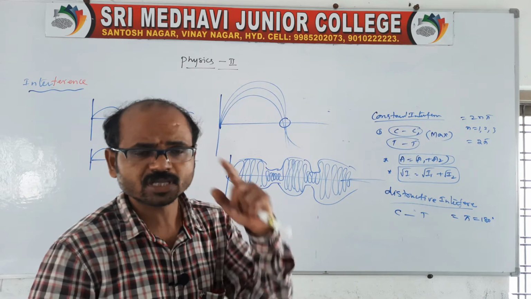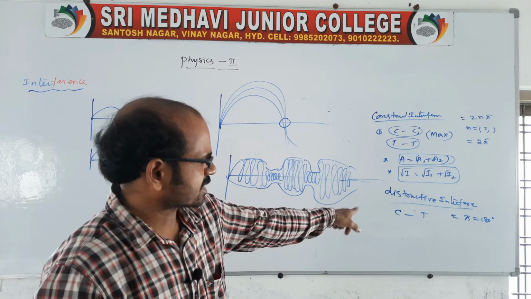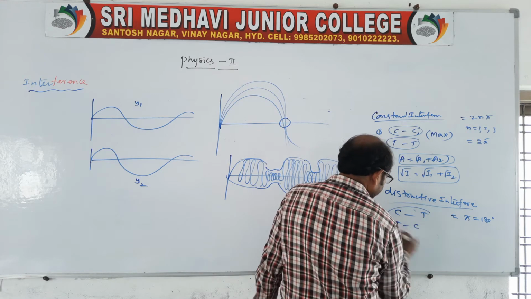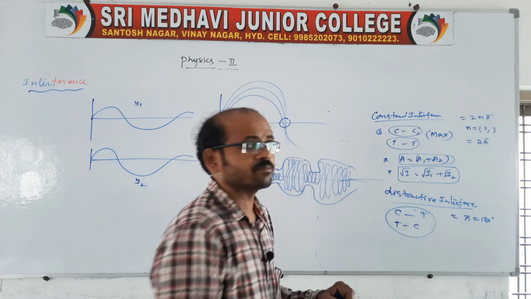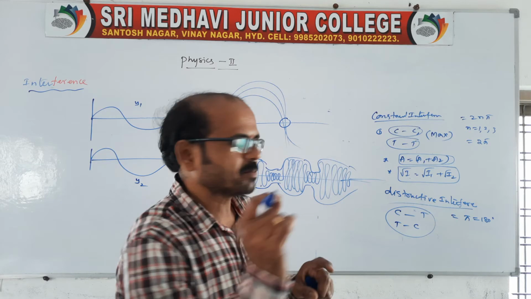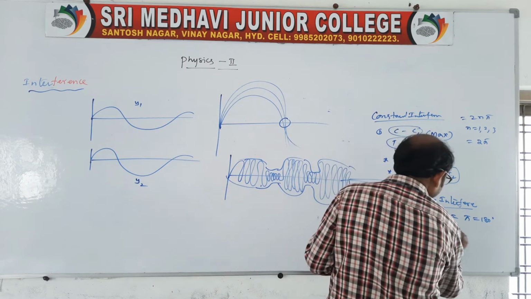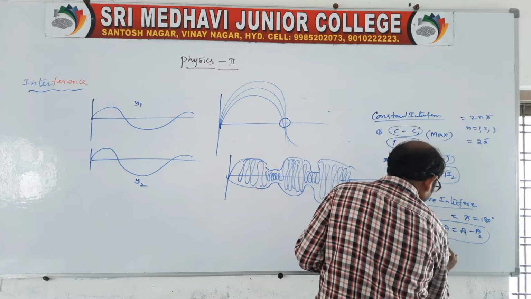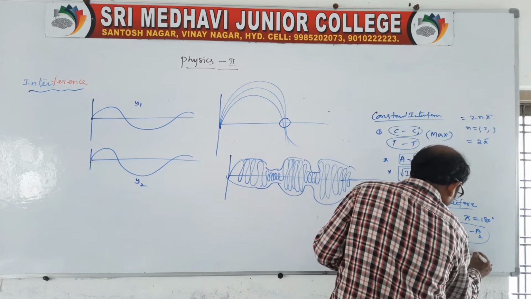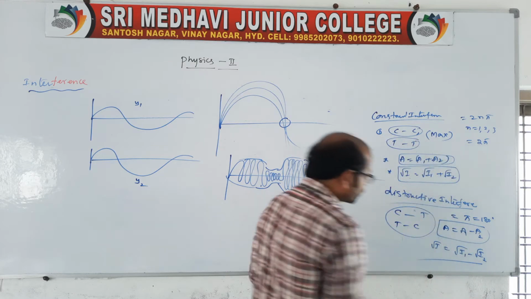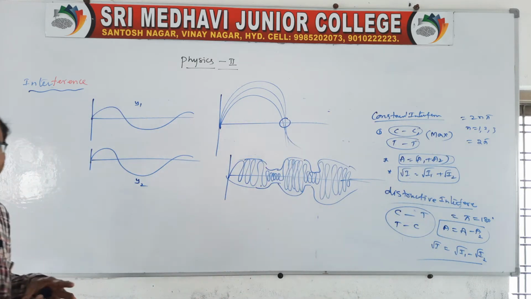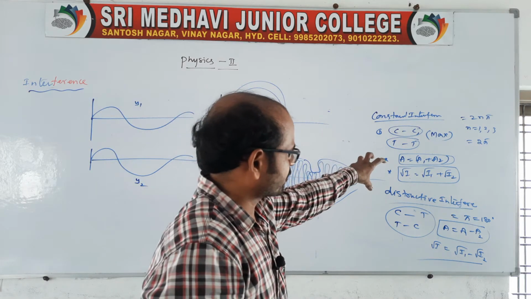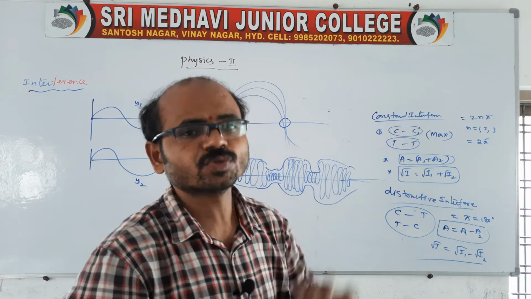Crest overlapping with trough or trough with crest gives destructive interference, which we call minimum intensity. The amplitude will be A1 minus A2, or root I is equal to root I1 minus root I2, which we already proved in the last class, along with the maximum amplitude and intensity conditions using coherent sources.